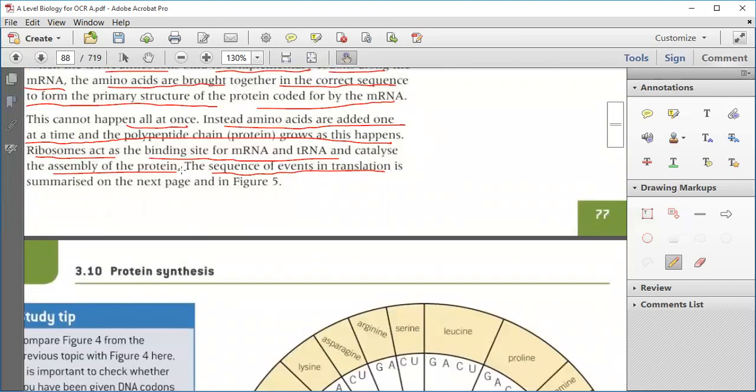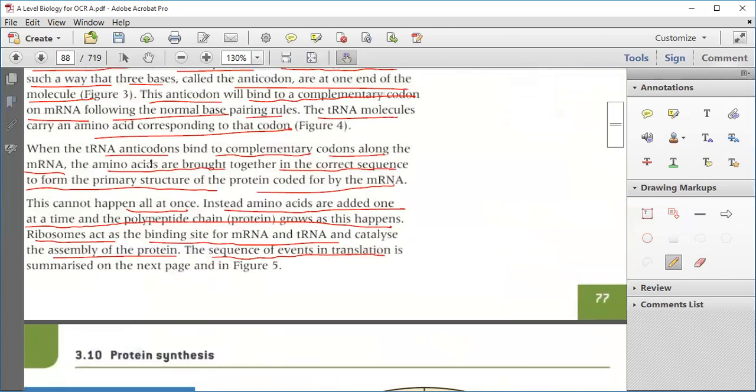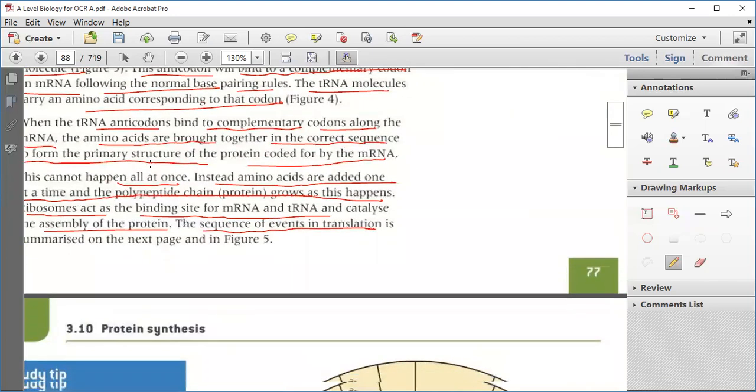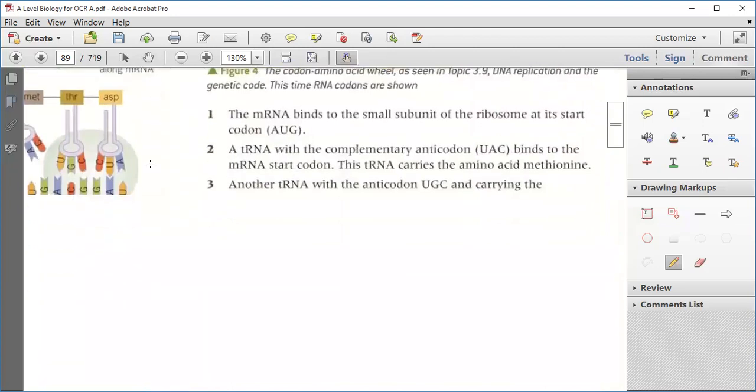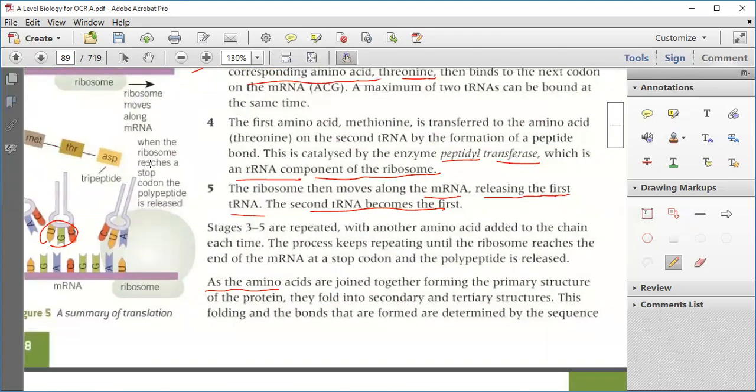Okay. The ribosome acts as a binding site between mRNA and tRNA and catalyzes the assembly of the protein. Clear? Okay. Now stages 3 to 5 are repeated, with another amino acid added to the chain each time. The process keeps repeating until the ribosome reaches the end of the mRNA